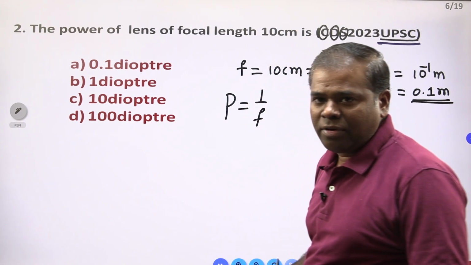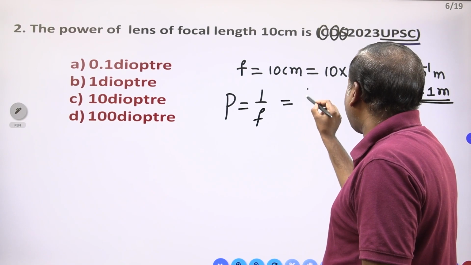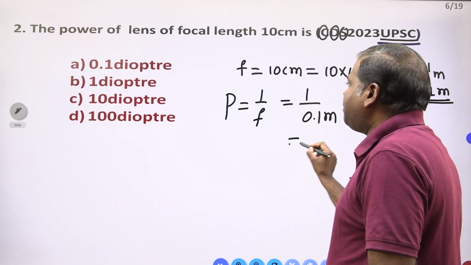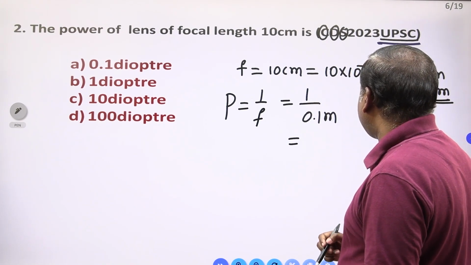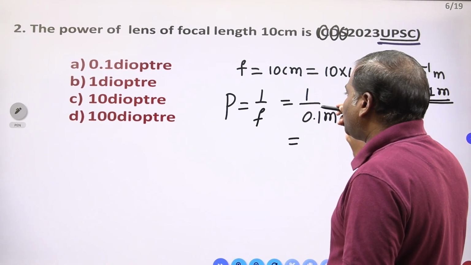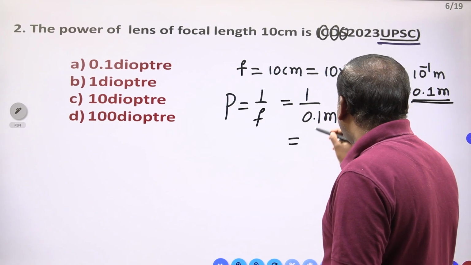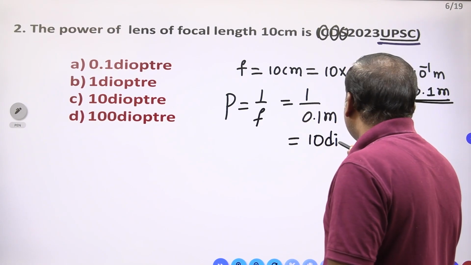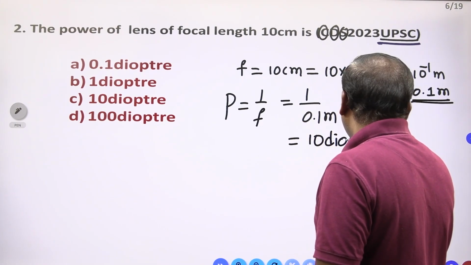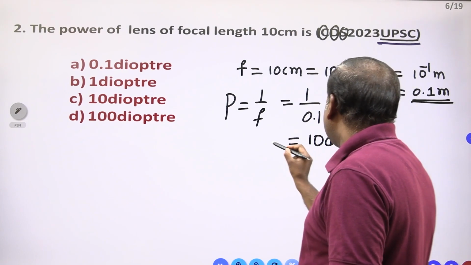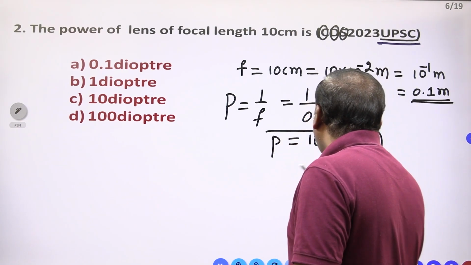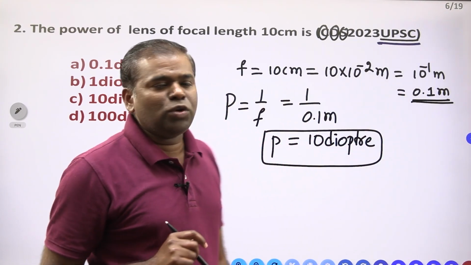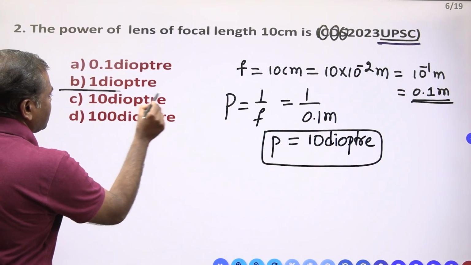Power is 1 by f. With f equal to 0.1 meter, if it goes from denominator to numerator, what will happen? Power is 10 diopter. The unit of power is diopter. This is the power of a lens of focal length 10 centimeter. What is your option? Option C is correct.